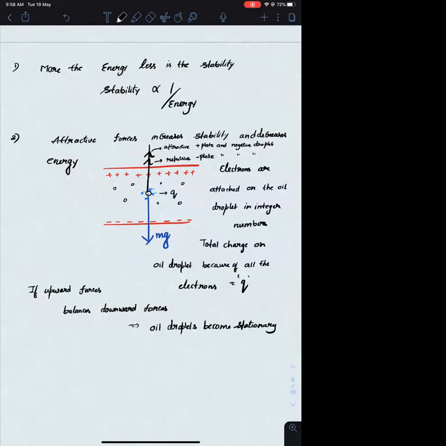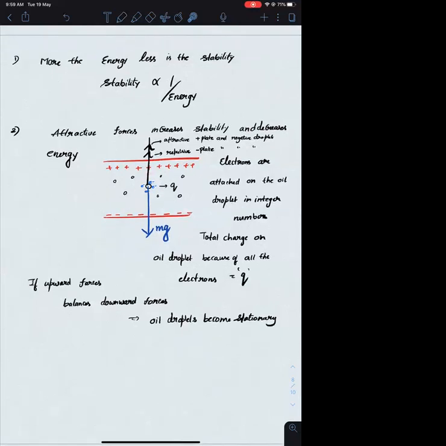Okay. Where is the viscous force acting? Viscous force will be acting in the opposite direction. In this particular case we are neglecting it, because the magnitude of it will be very less. Because of the air, viscous force will always be acting in the opposite direction. Viscous force is a type of frictional force. So it will act in the opposite direction, but we are neglecting its magnitude because it is not of that particular significance. Okay, good.